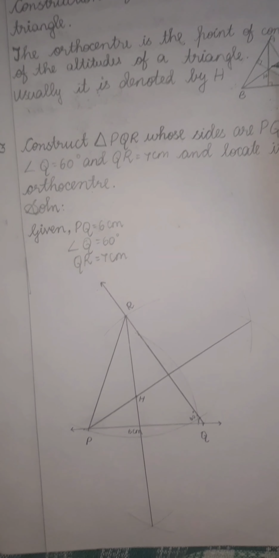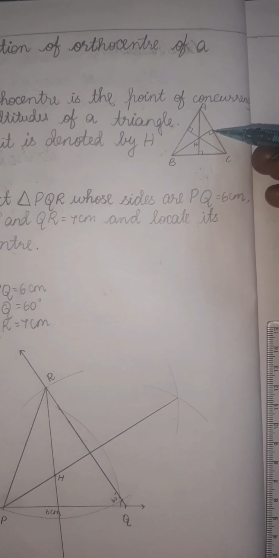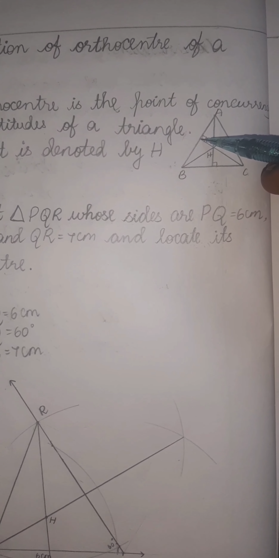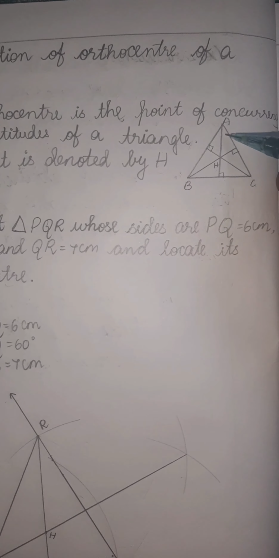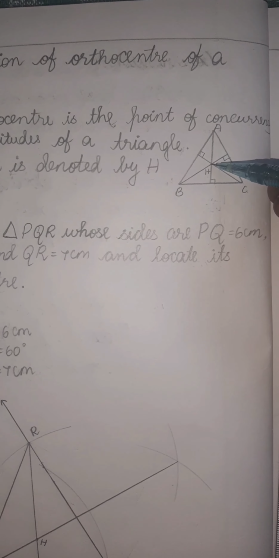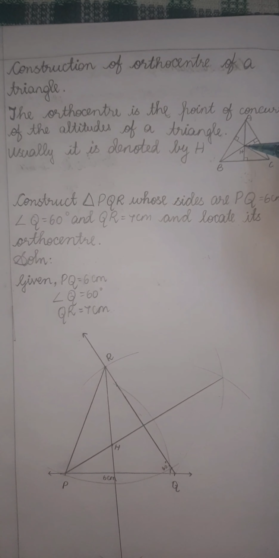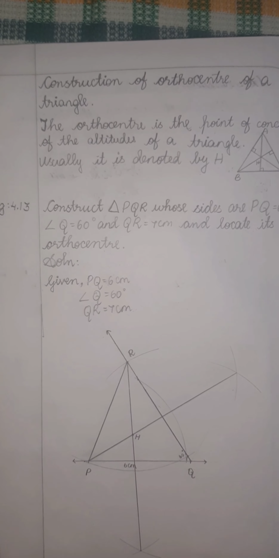Here we learn the point of concurrency is the orthocenter. That means 3 lines meeting. But in the construction, we will draw only 2 altitudes. That means the third altitude will pass through that point. That is the understanding. So we will draw only 2 altitudes, and that meeting point we will consider as the orthocenter.